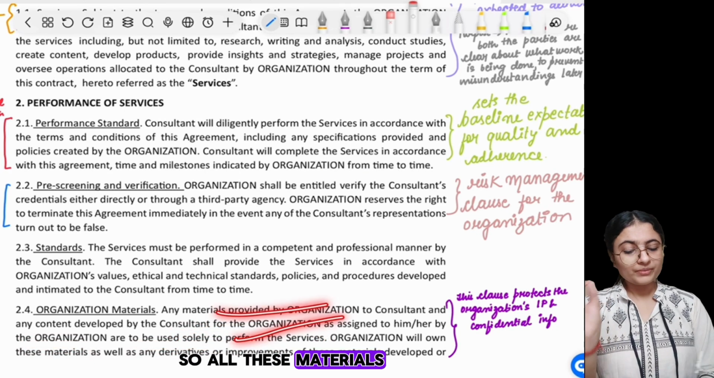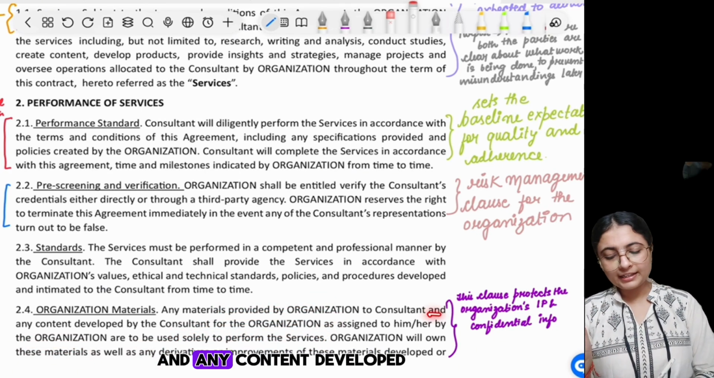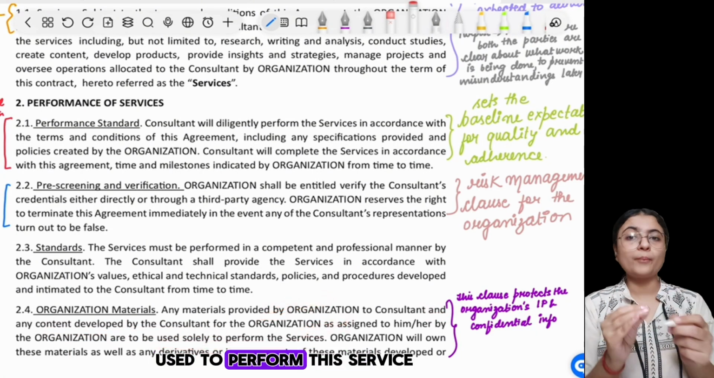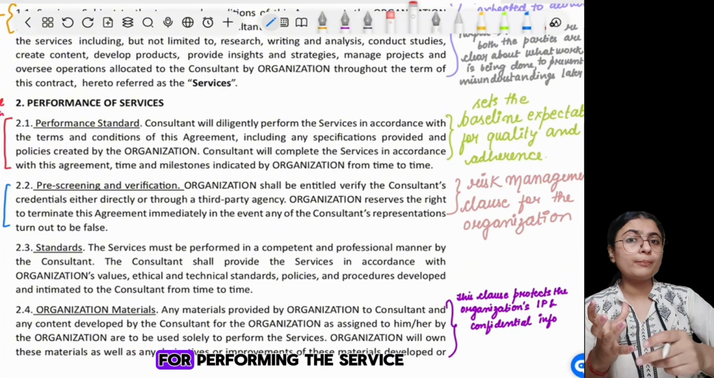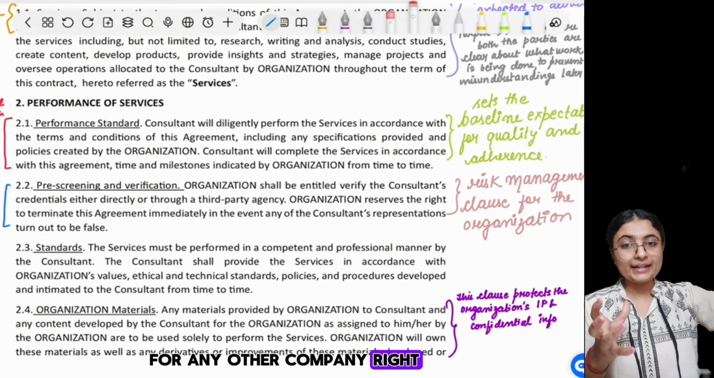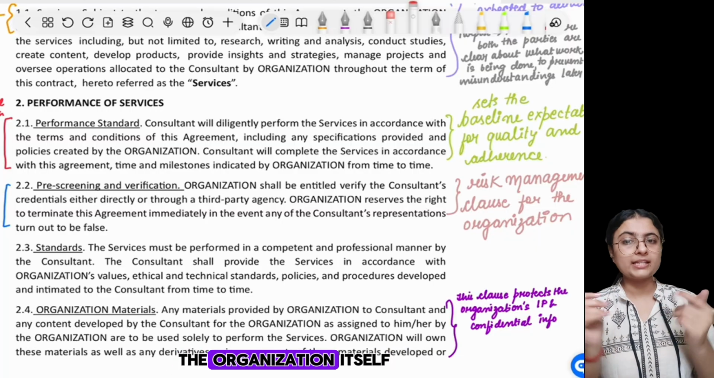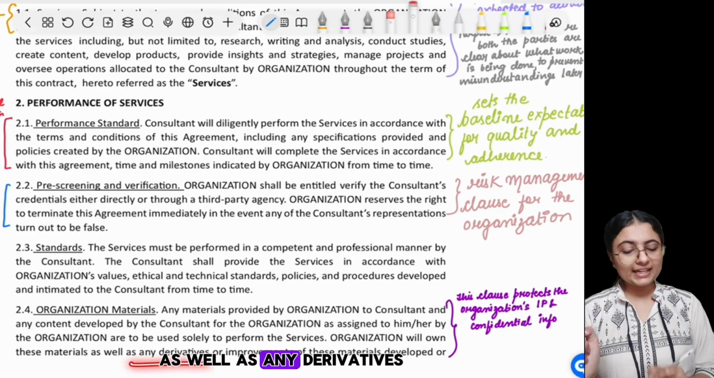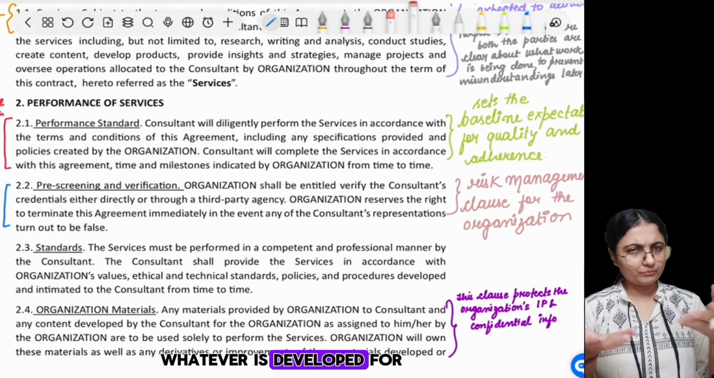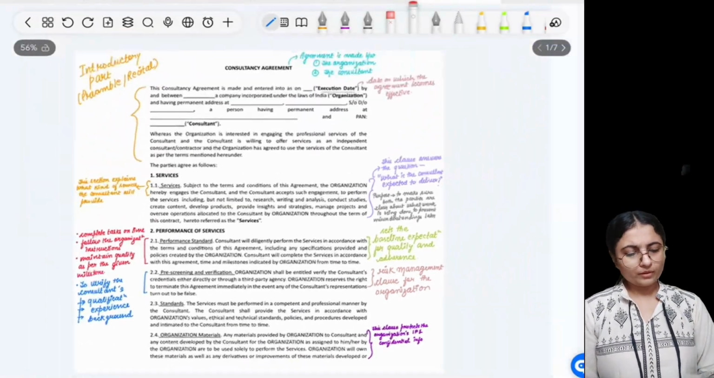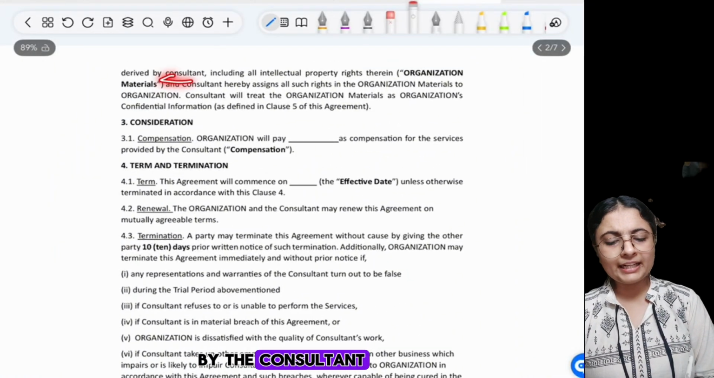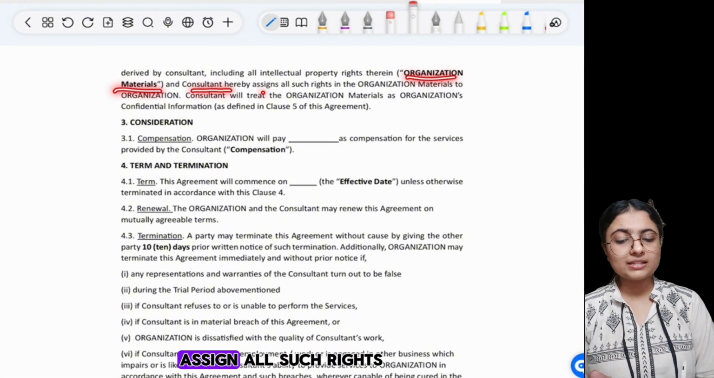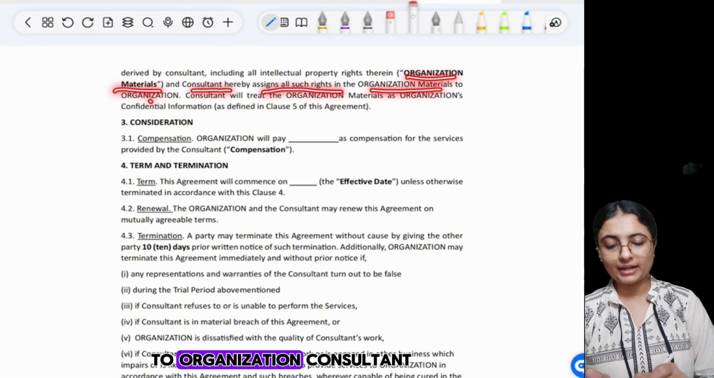So all these materials that are provided by the organization to the consultant, and any content developed by the consultant for the organization, in both the cases it should solely be used to perform this service, and it should not be used basically for performing the service for any other company, right? It should be used for performing the service of the organization itself. Organization will own these material as well as any derivatives or improvement developed for this material by the consultant, including all intellectual property rights, and consultant hereby assigns all such rights in the organization materials to organization.